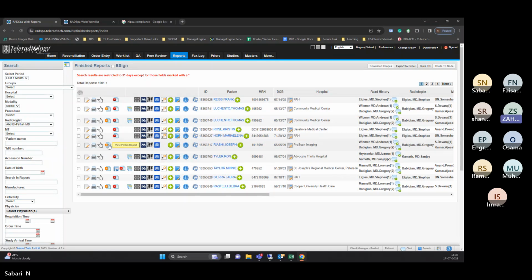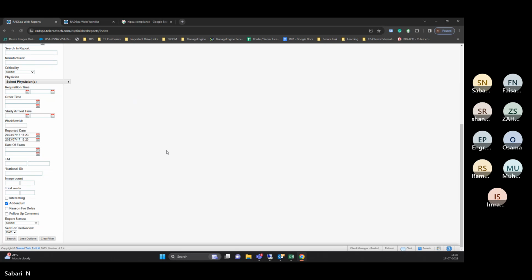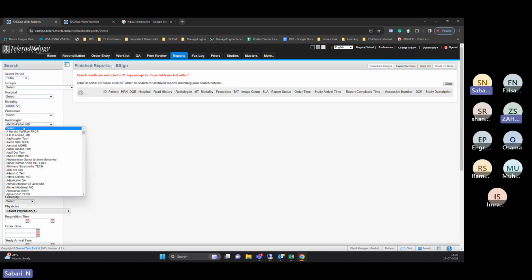And how will the patient recognize which report is which? For example, if this report is sent to the web via the live link, how will the patient recognize on the web link which report is the addendum or which report is faulty? So, okay, let me just search for this thing. I'll show you.